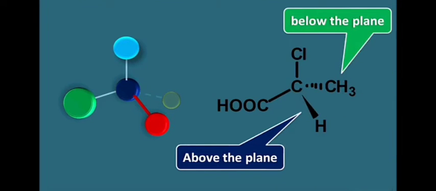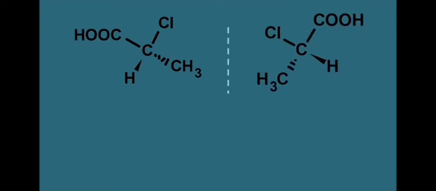Now by using this solid wedge and dashed line configuration, let us see the superimposability of the enantiomers. Let us take this solid wedge and dashed line projection and compare the superimposability of this structure. As we have seen, this carbon is attached to four different groups, so it is optically active. And let us take its mirror image. So this is the mirror image.